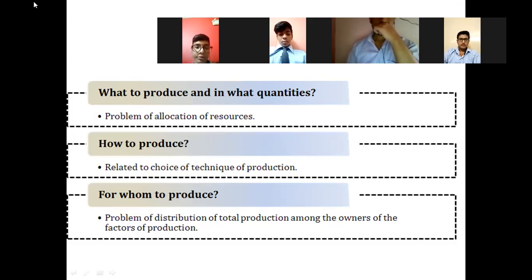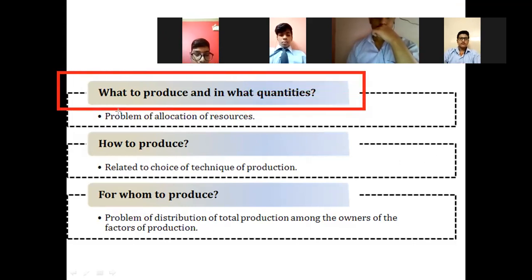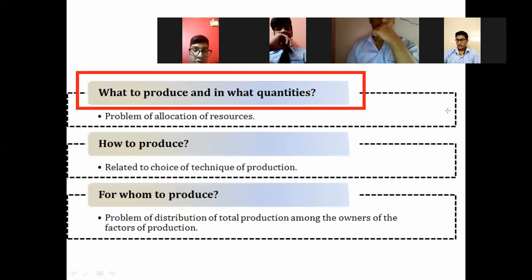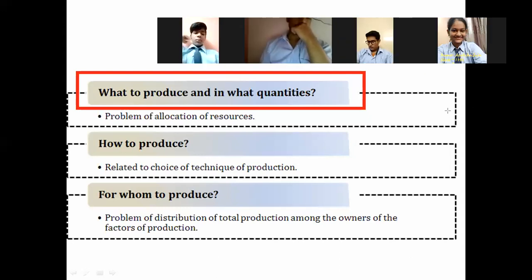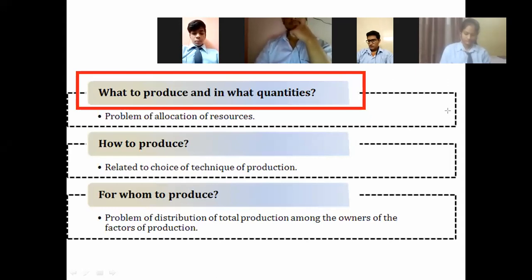You will see that we have three central problems of an economy, which you observe in every type of economy. Now, what are these three central problems? The very first problem is, of course, what to produce and in what quantities. Please listen to me very carefully. This is a very, very important concept. It comes in exams frequently, so you have to listen to this answer very carefully.